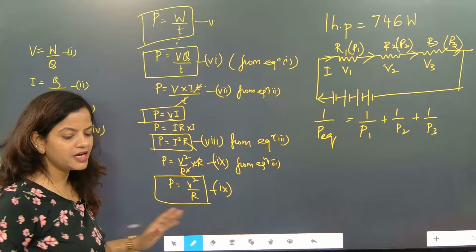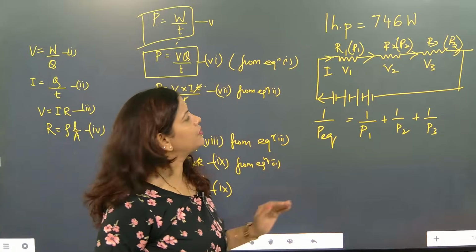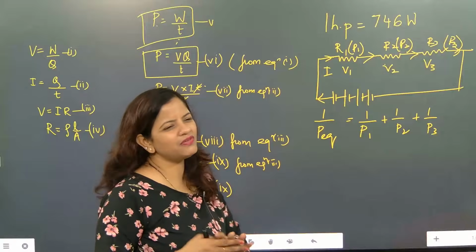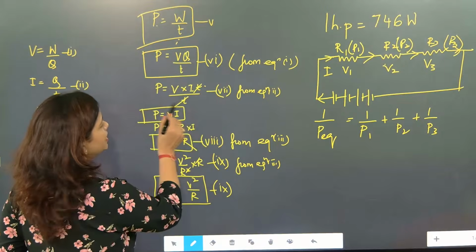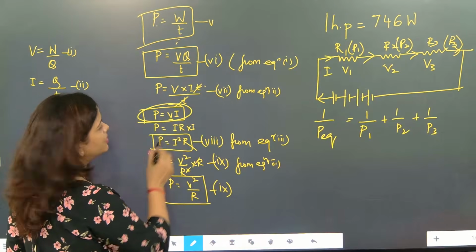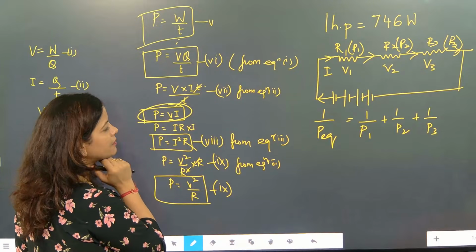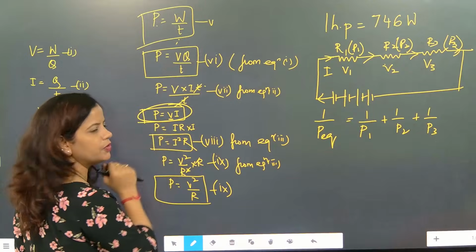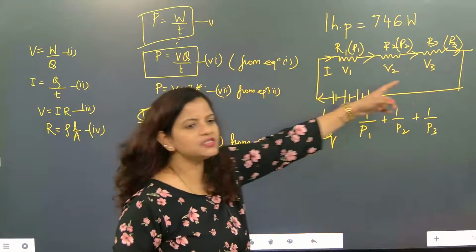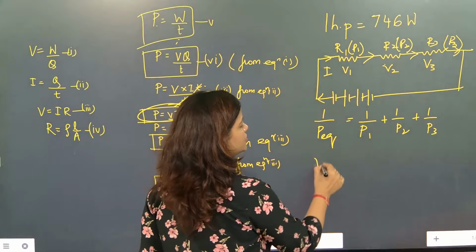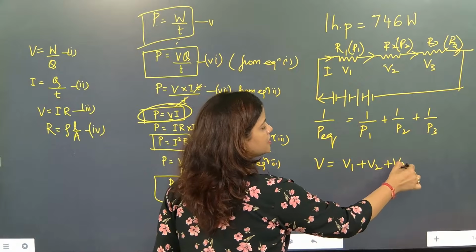Now we will understand the most important thing: total power. We know only one thing. Why are we going to think about that much? Power is equal to V into I. So something has to be done with the potential difference, because here the potential difference is varying. So total potential difference is equal to V1 plus V2 plus V3.